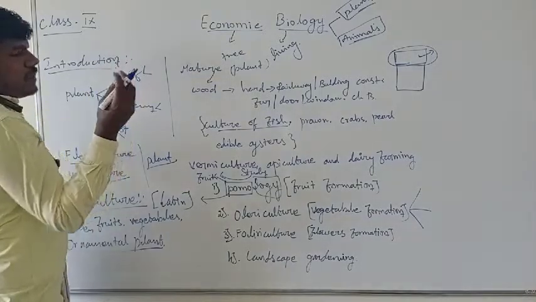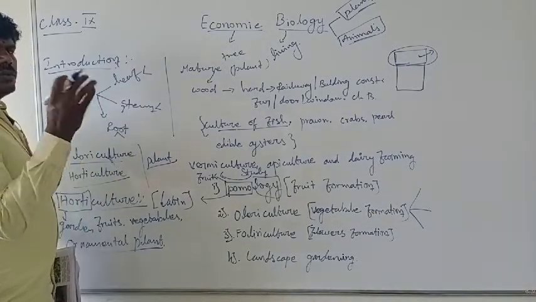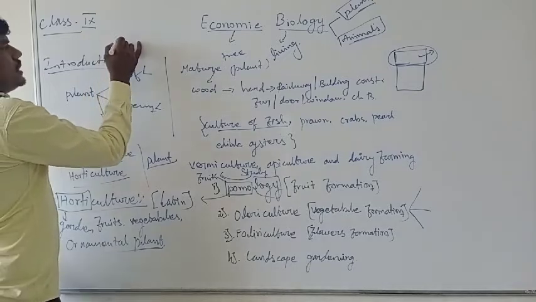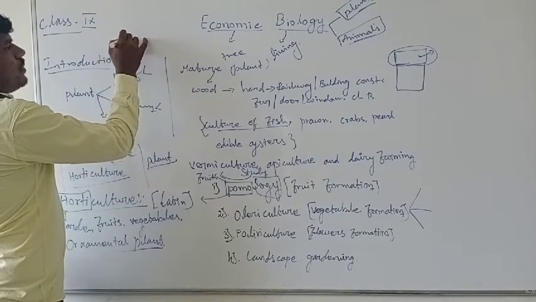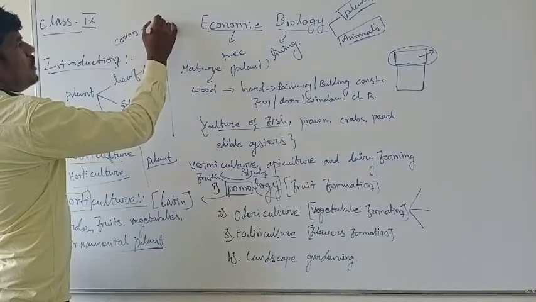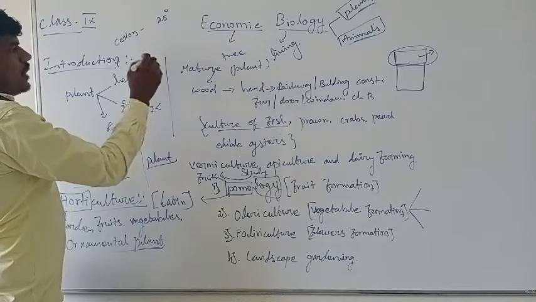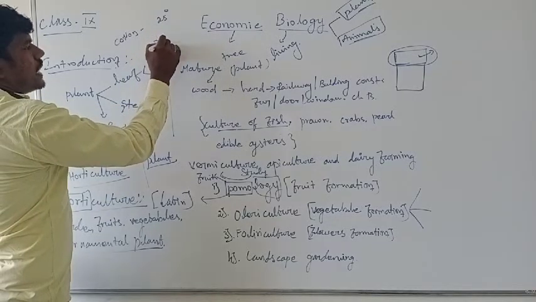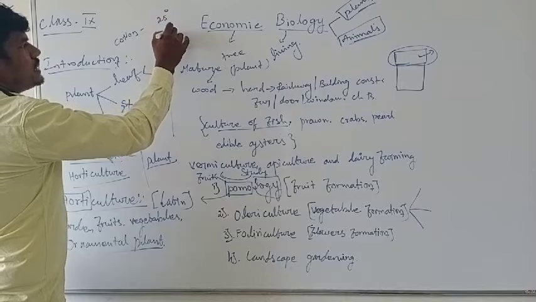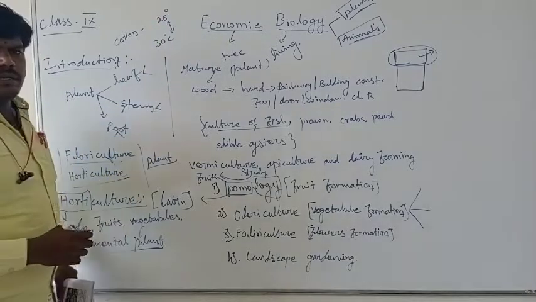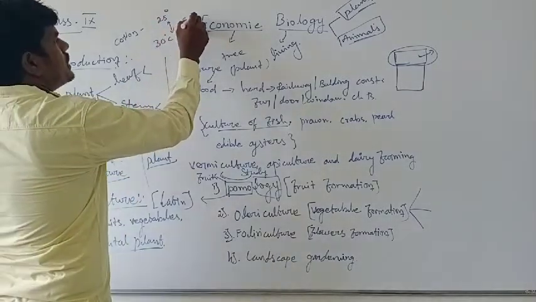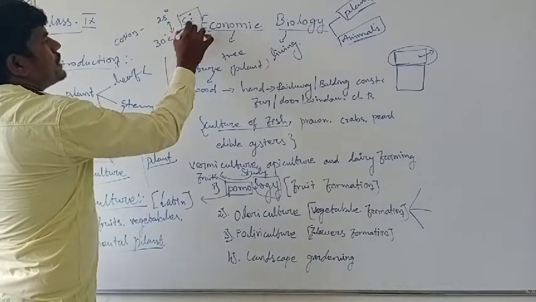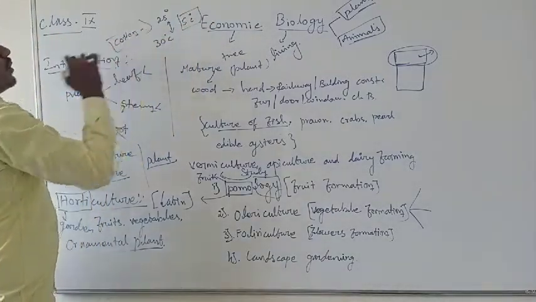Now you have to understand this, so I am telling this example. Just consider cotton. Cotton will grow at 25 degrees Celsius. Now the normal temperature present is 30, so there is a 5 degrees Celsius variation in between. If this much variation is present, the cotton is not growing.